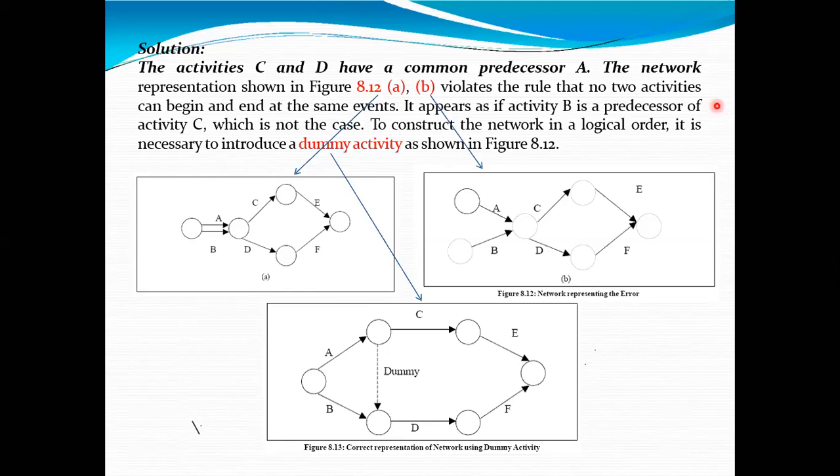What is wrong in these first two diagrams, 8.12A and B? There is something wrong in the first two diagrams. The third diagram is the correct diagram. Just tell me what is wrong in the first two diagrams. Anyone?